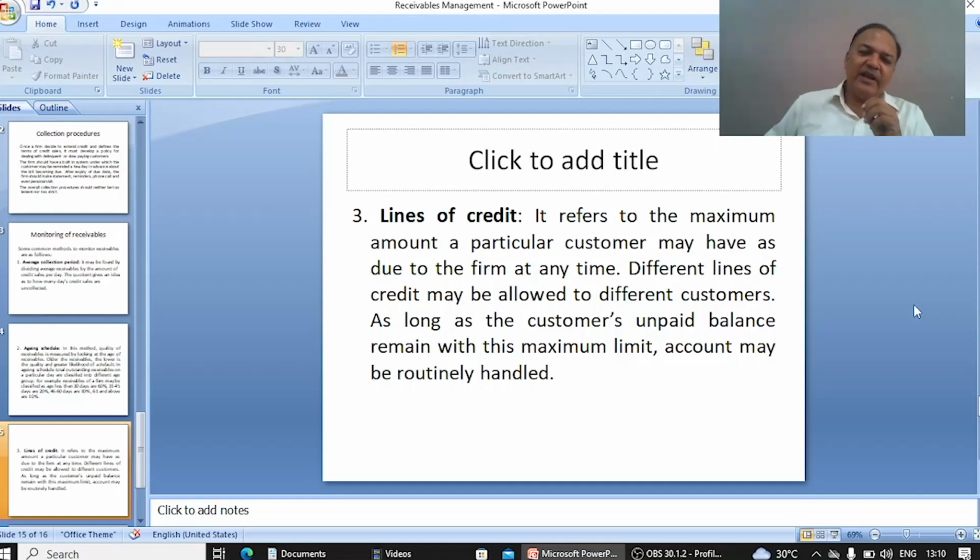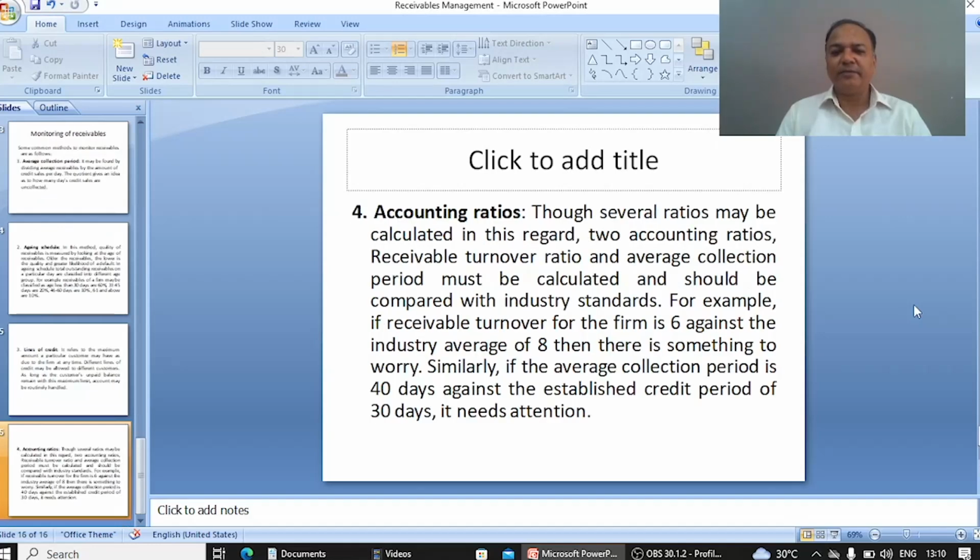On the other hand, if another customer also has a line of credit of rupees 20 lakh, but is taking a facility of rupees 2 lakh only, then there is no need for special care for this type of account. So the customers who are taking maximum advantage of the credit are very crucial for us, and we have to take care of them. They need special care from our side.